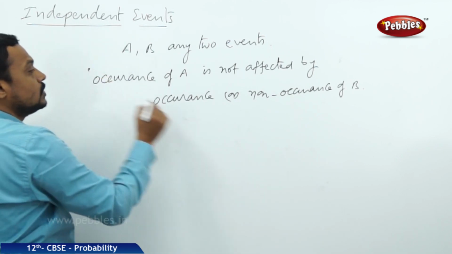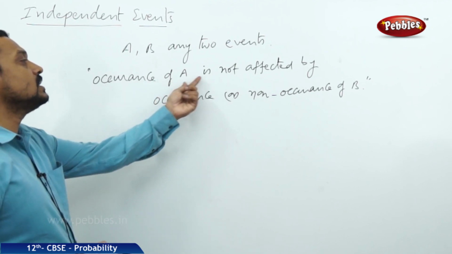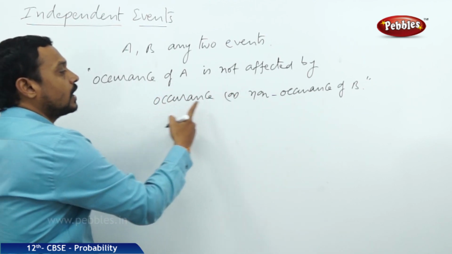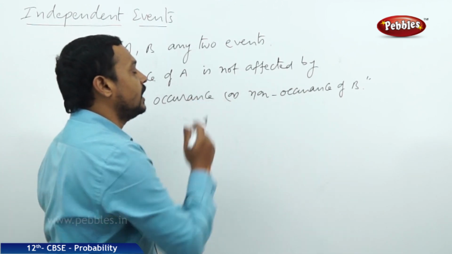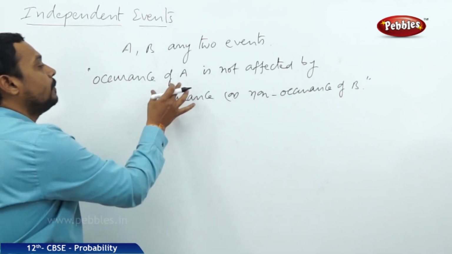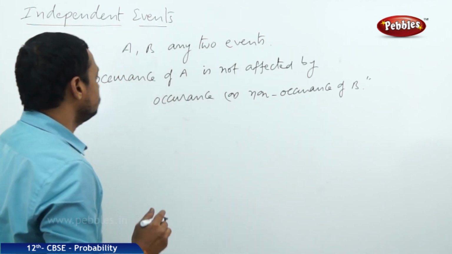Similarly, suppose the occurrence of B is not affected by the occurrence or non-occurrence of the event A, then B is called an independent event. So independent event means that one does not depend upon the other.